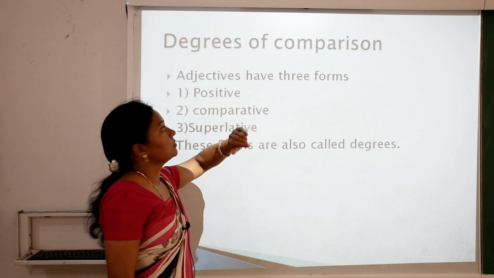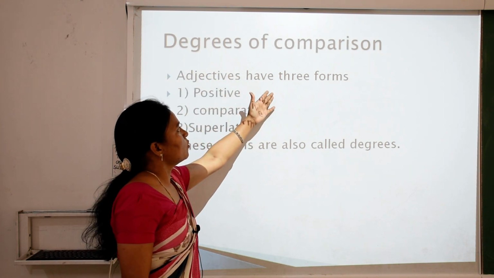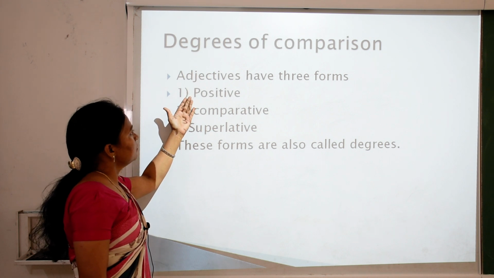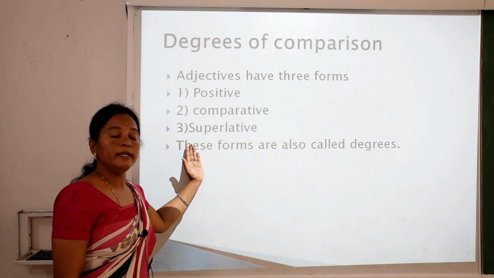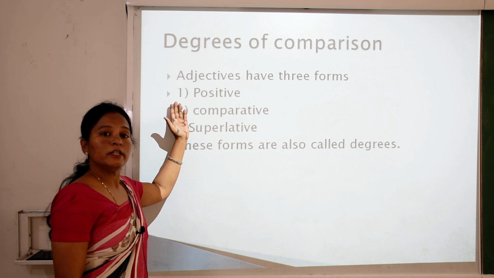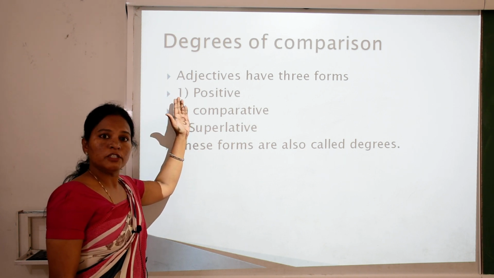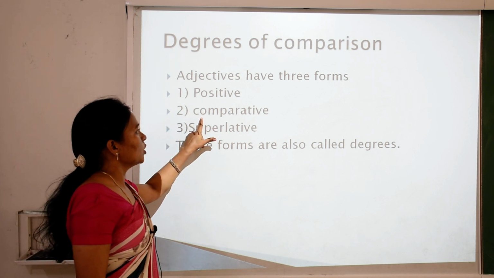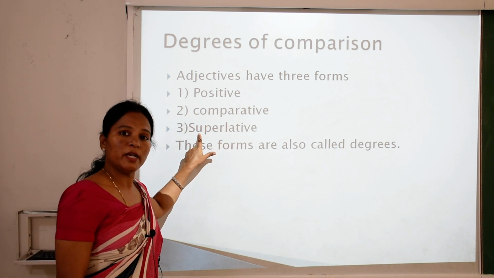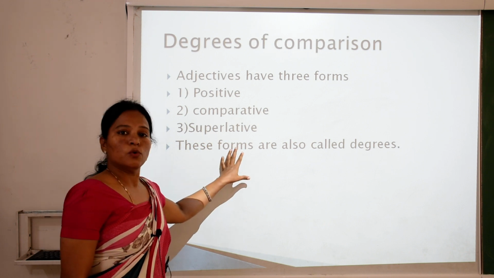Degrees of comparison. So children, adjectives have three forms. Which ones? Positive, comparative and superlative. These forms are also called degrees. So children, how many forms of adjectives? There are three forms of adjective. Which ones? First, positive, second, comparative and third is the superlative degree. These forms are also called degrees.